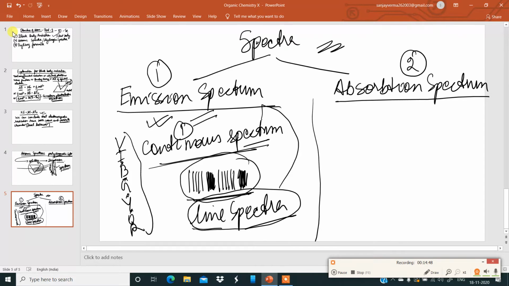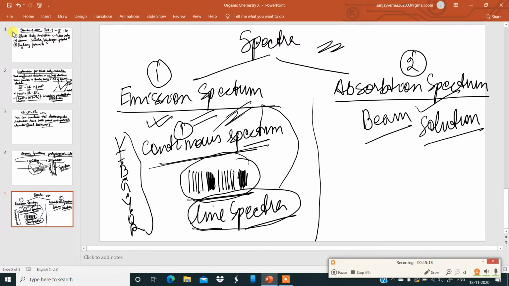Now, on the other side, if you look at absorption spectrum, when a beam of continuous light is passed through a solution or vapors of a chemical substance, we get a spectrum containing a number of dark lines. Earlier I was talking about when light of a bulb or sunlight is passed through a prism. There also there are radiations, but here a beam of continuous light is passed through a solution. We get a spectrum containing a number of dark lines.